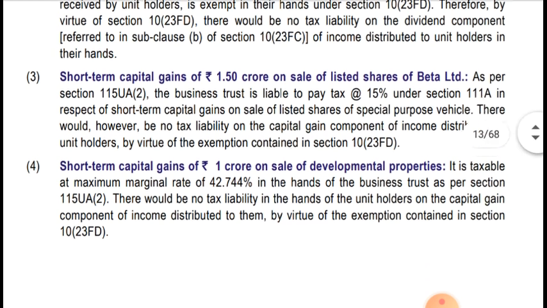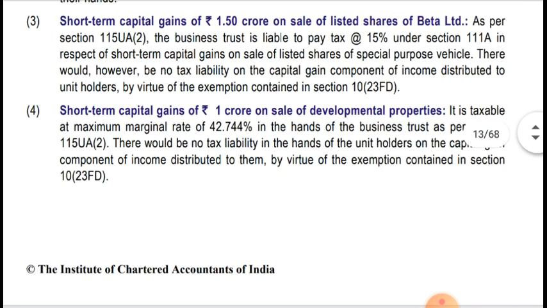Okay, now moving to the fourth part, short term capital gain of rupees 1 crore on sale of development properties. In this case the business trust will pay tax at the rate of MMR, the maximum marginal rate. In this case MMR will be 30% plus 37% surcharge and 4% cess, so it will be coming to 42.744%. So it is short term capital gain of rupees 1 crore on sale of development property, taxable at the maximum marginal rate of 42.744%.